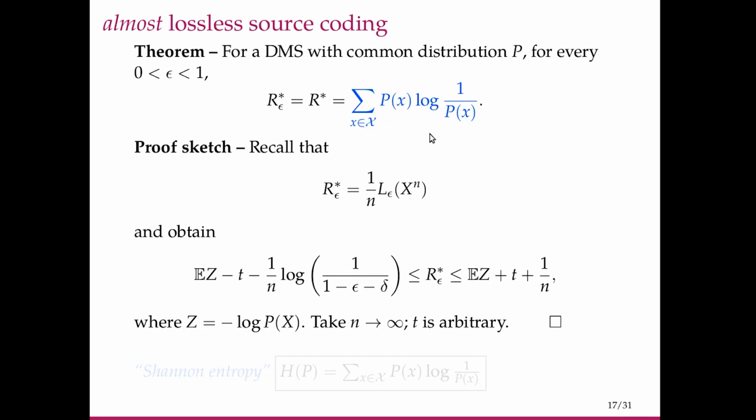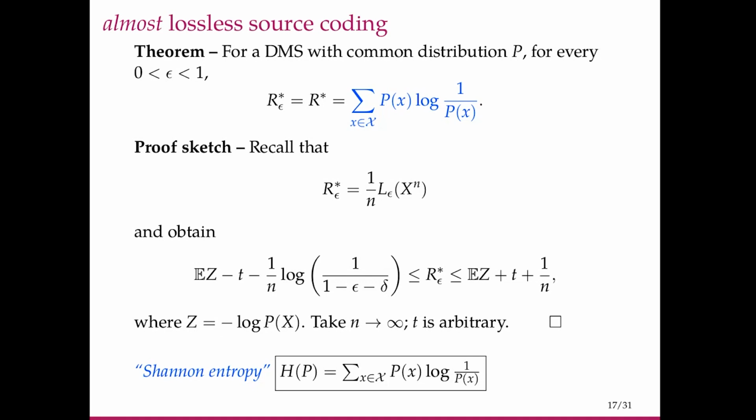And this mathematical quantity is called Shannon entropy. It is denoted by H of P, summation P of x log 1 over P of x. It is also sometimes denoted H of X, where X is distributed as this P. This is an important quantity in information theory, and it will occur again and again in various scenarios.